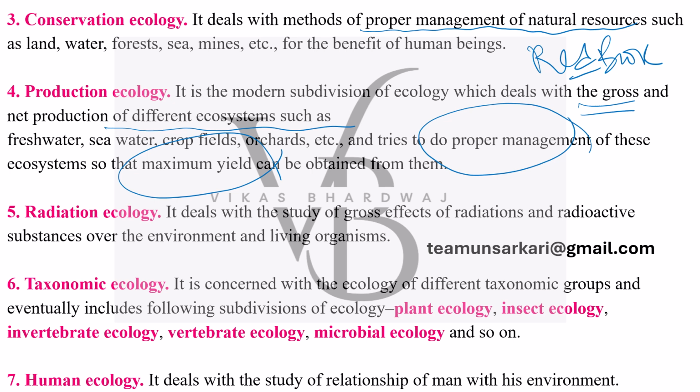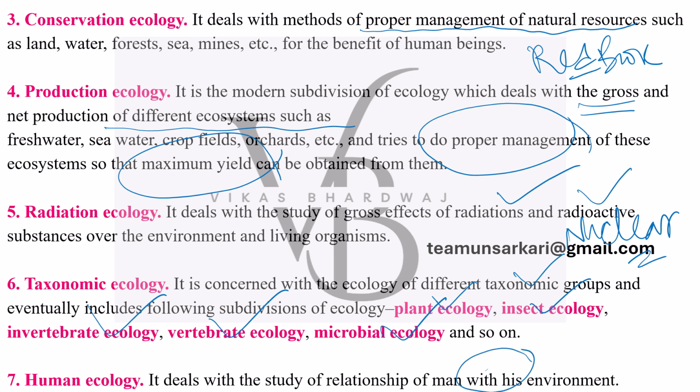Radiation ecology is dealing with the gross effects of radiations and radioactive substances. So in this context, nuclear power becomes very, very important, and we have discussed it in our science lectures and also in the current affairs. Taxonomic ecology is concerned with the ecology of different taxonomic groups, eventually including various subdivisions like plant ecology, insect ecology, invertebrate and vertebrate ecology, microbial ecology, and so on. Human ecology is dealing with the relationship of man with his environment, that is obvious.